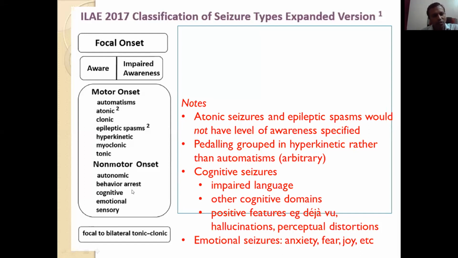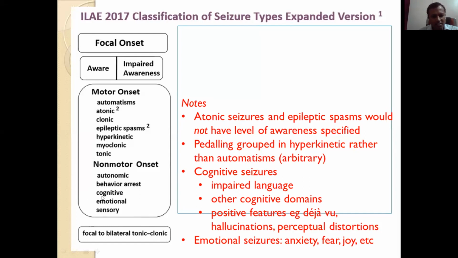Then cognitive. In cognitive comes language, then memory, then praxis. So there may be impaired language or positive features like deja vu, that is the feeling of having experienced this situation previously, hallucination, perceptual distortions. Then comes emotional. At the onset, there may be anxiety features, fear or joy. These are the non-motor onset seizures.